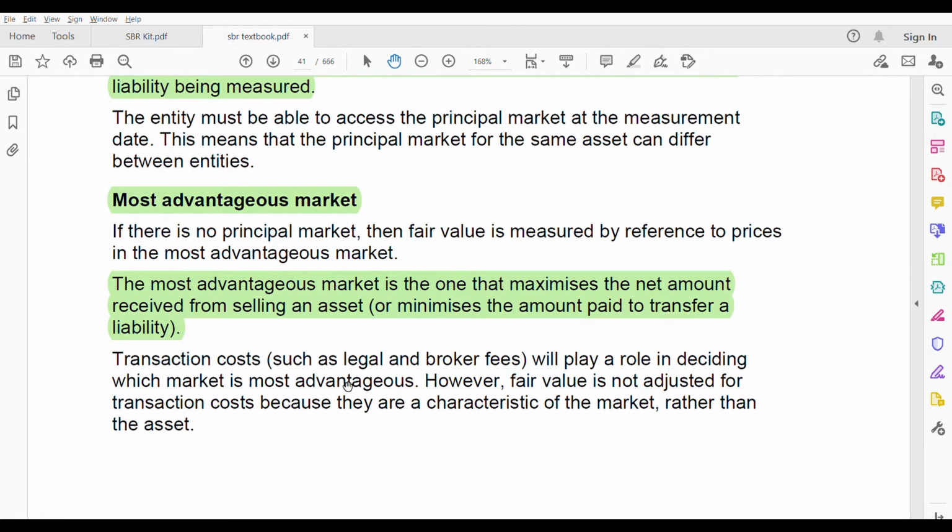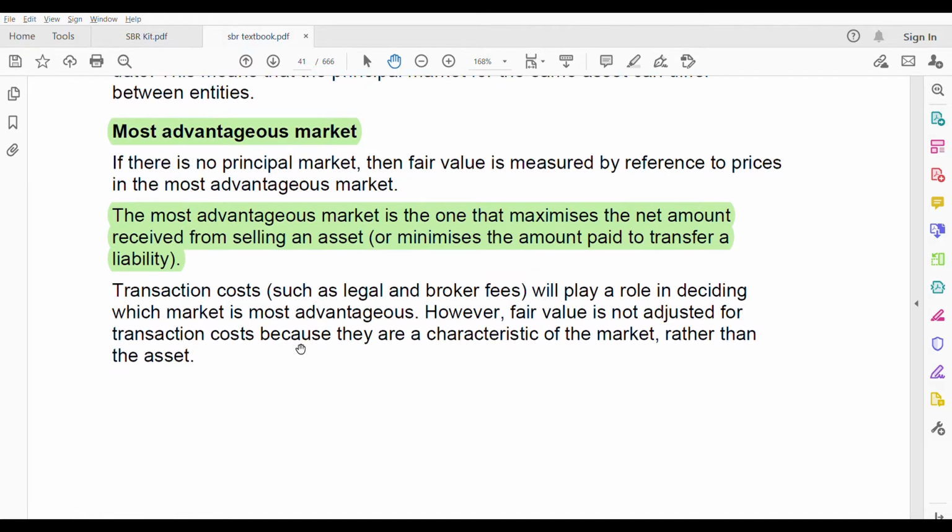Transaction cost: you need to know the transaction cost also. What is transaction cost? It is legal and broker fees. Definitely there will be some legal cost, and also a broker fee you might have to give to the agent. Transaction costs will play a role in deciding which market is most advantageous. However, fair value is not adjusted for transaction costs because they are characteristics of the market. You don't adjust the transaction cost when you're calculating fair value. Why? Because they are the characteristics of the market rather than the asset. Transaction costs are not the characteristics of an asset that you need to change. It is the characteristics of the market. So you don't adjust it.